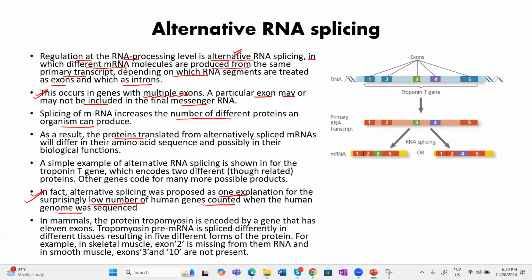The proteins translated from alternately spliced messenger RNA will differ in their amino acid sequence, and as a result, obviously, the function will also differ.